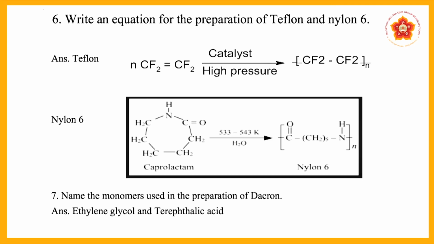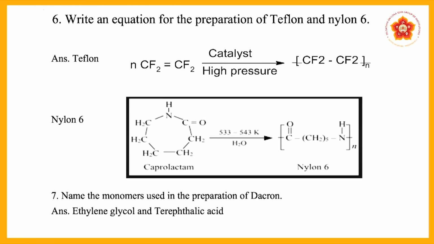Sixth question, write an equation for the preparation of Teflon and nylon 6. You can see the equation on the screen. First one is Teflon preparation, that is tetrafluoroethene. It gives polytetrafluoroethene, which is nothing but Teflon. Next one is nylon 6. Nylon 6 is prepared by taking caprolactam in the presence of 533 to 543 Kelvin with water. So it gives nylon 6.